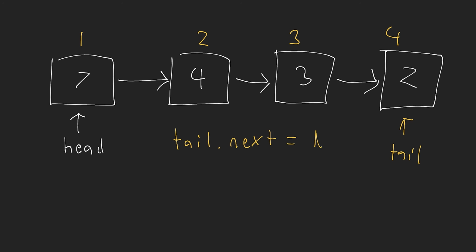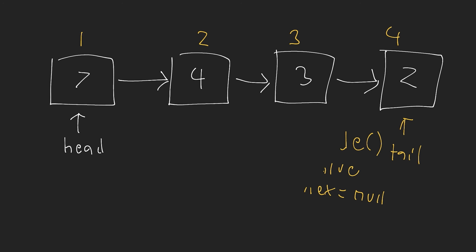Tail.next is equal to whatever the new node is, okay? So we'd pass that new node, that node would have its value, and its next property would be equal to null, okay? And then again, if we wanted to add another node, we'd have to then access this new node that we added, change its next property to be that new node, and then we'd set the value and the next property on that new node. Hopefully that makes a little bit of sense, but we have this kind of node object. The node, again, has the value and the next property.